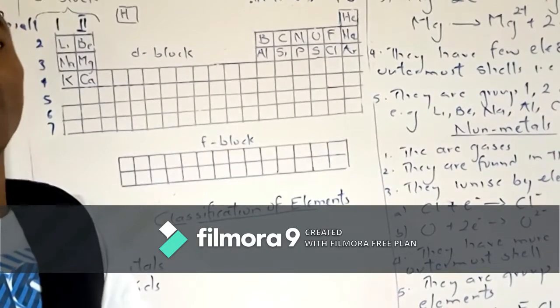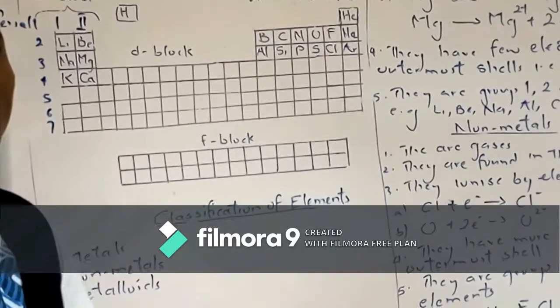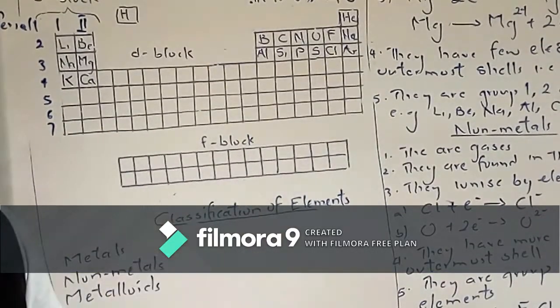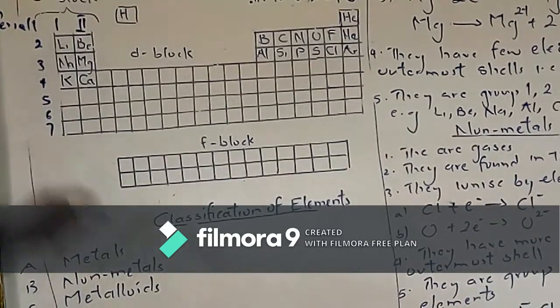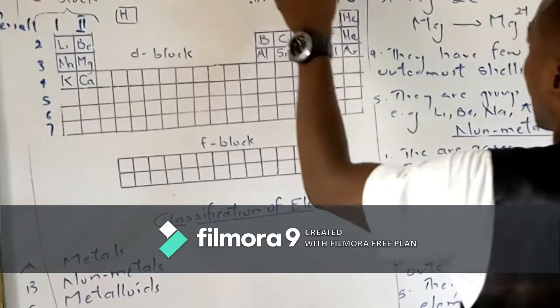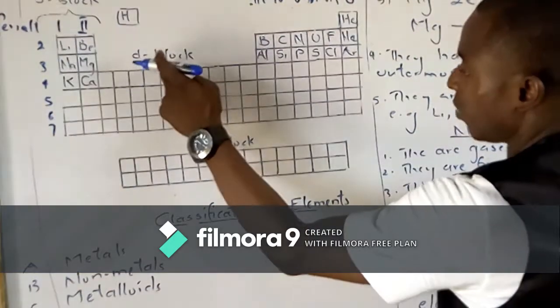And the third way is the S block element, P block element, D block element, and F block element. If you look very well, you see that this is the S block element, and this is our P block element, and we have the D block element and F block element.